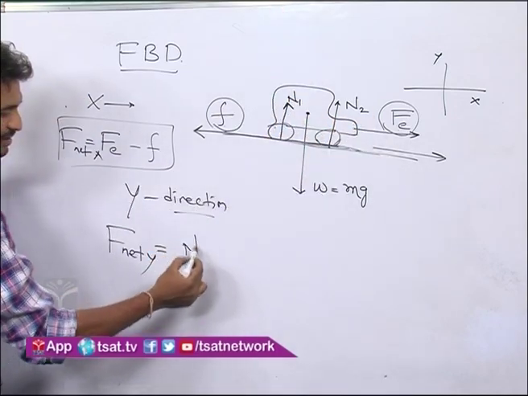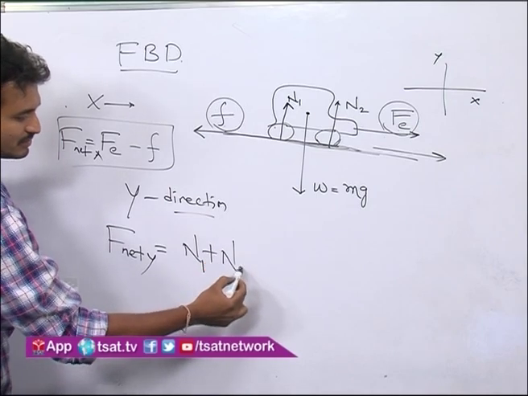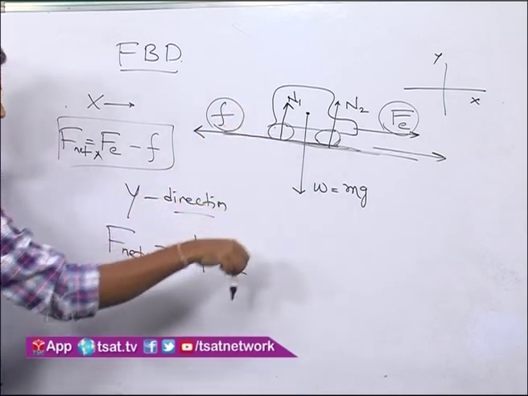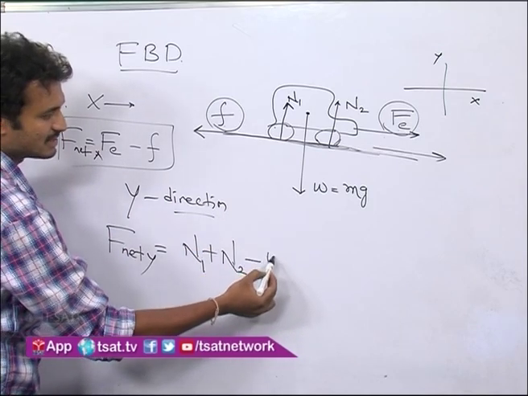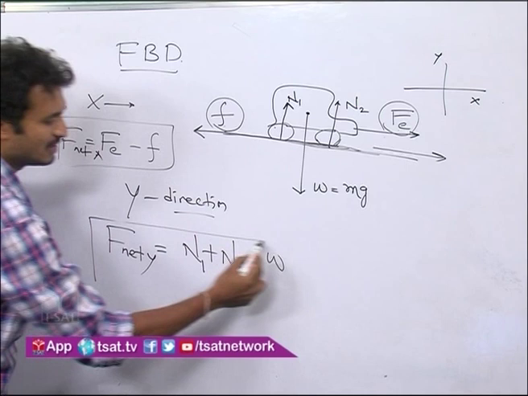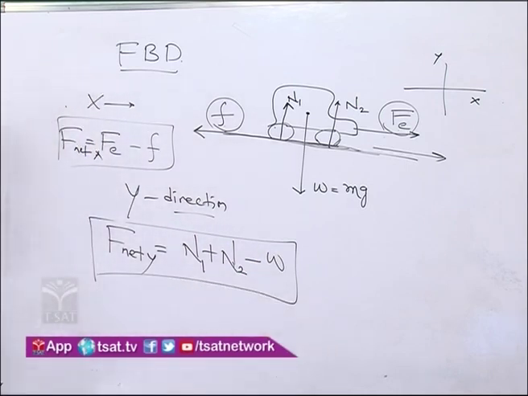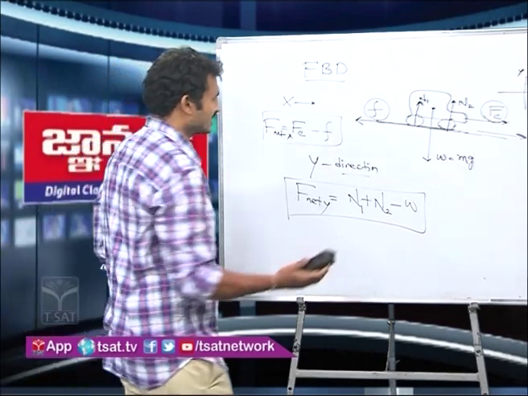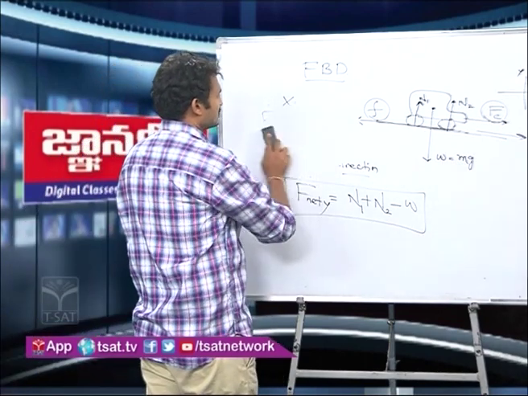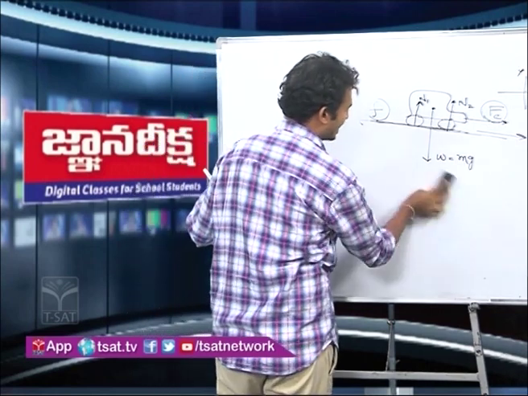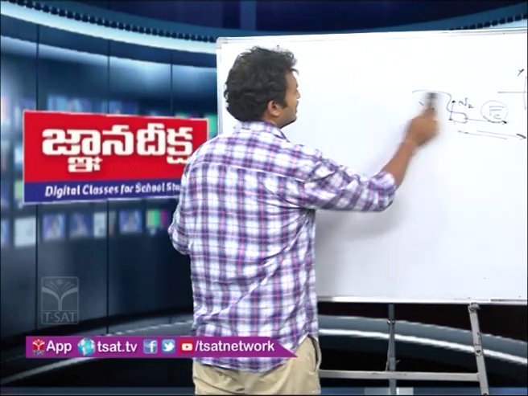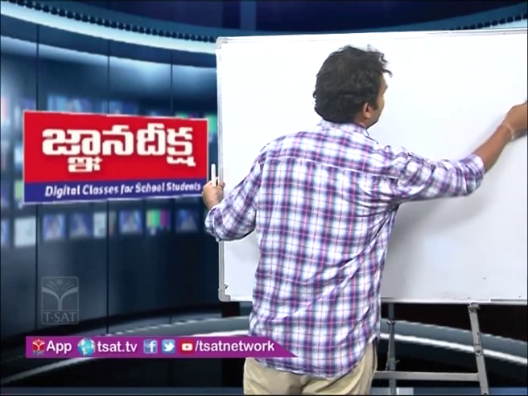This is N1 plus N2, and in the downward direction the weight of the object is acting, that is minus W. So this is the net force acting in the Y direction. The diagram which shows all the forces at any instant is called a free body diagram.